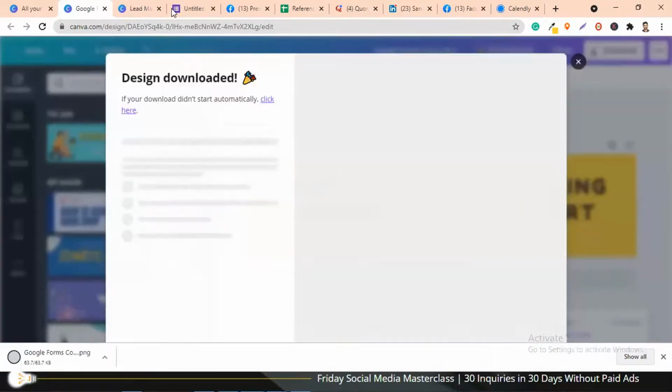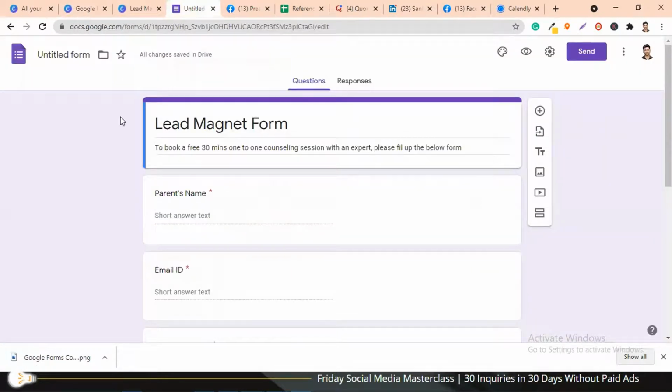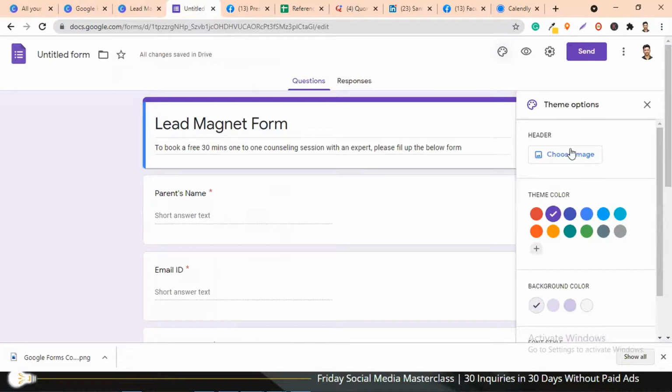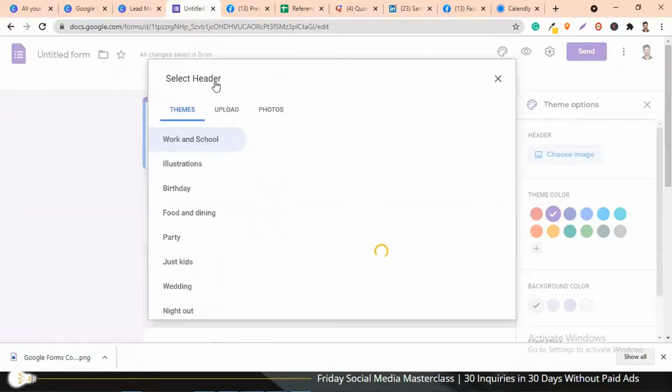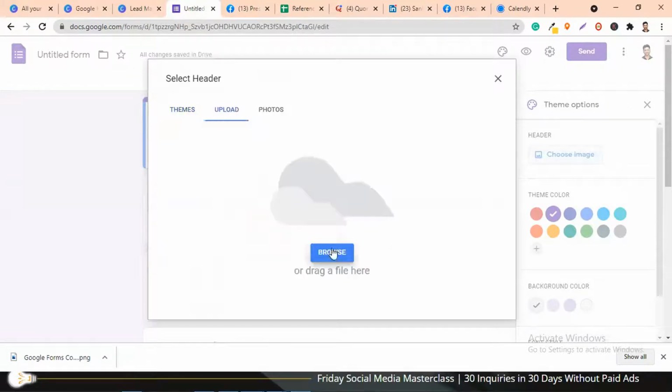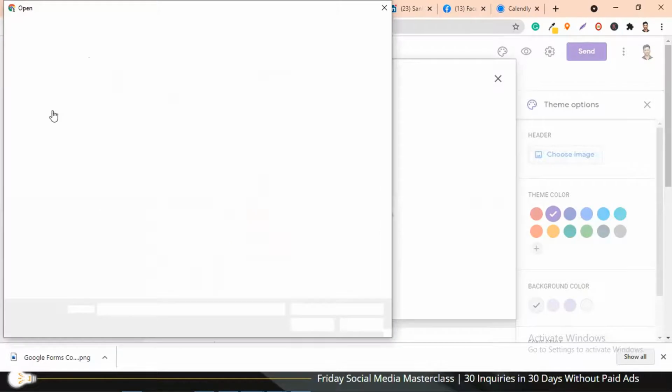Now to the Google form that we created. You see this form does not have any kind of image or a cover page. So just go to the customize theme icon and click on choose image. We have already downloaded that image, so go to upload and choose that particular Google form image.